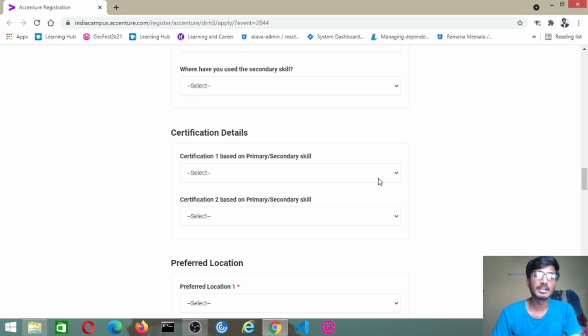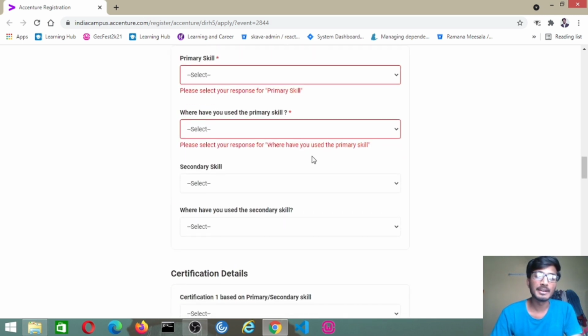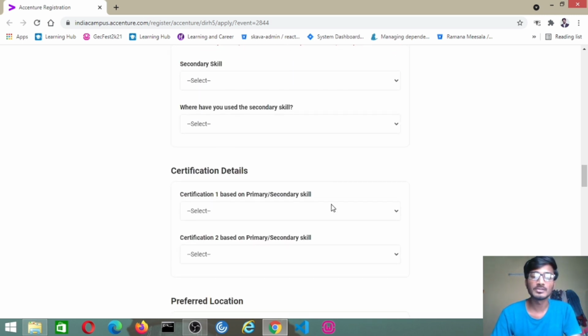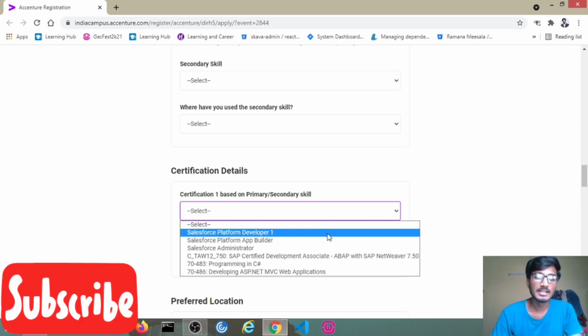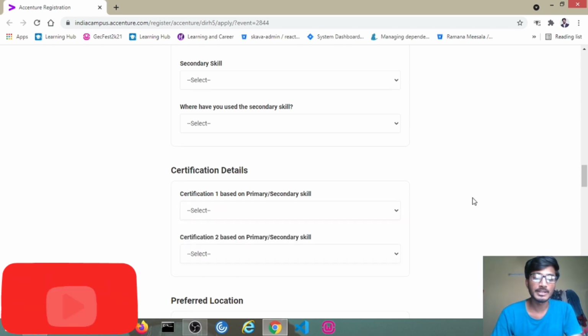And certification details: if you have any certifications, it is better to give them, but this is not mandatory. Please note that only primary skills is the mandatory one, so these other things are not mandatory and you need not focus on them. If you have any, you can give them. Otherwise, they have also listed certifications, so if you have any certification in this list, you can go through it.